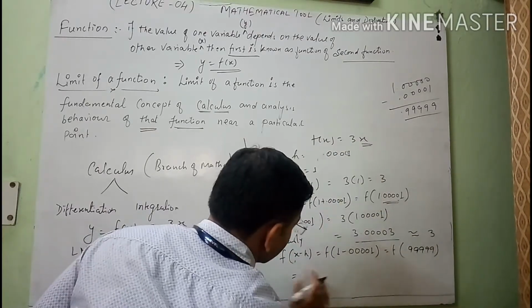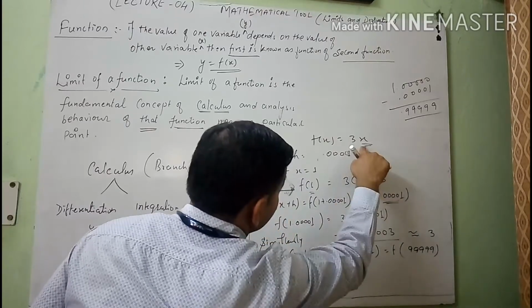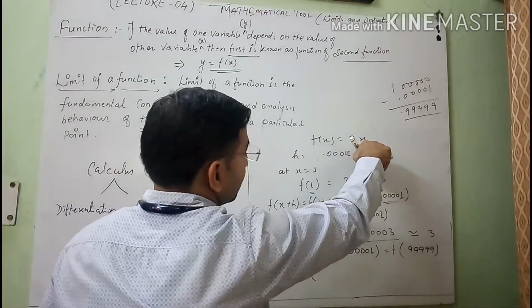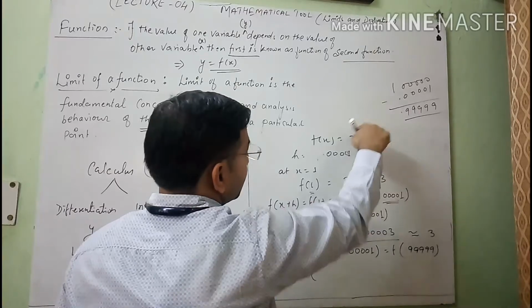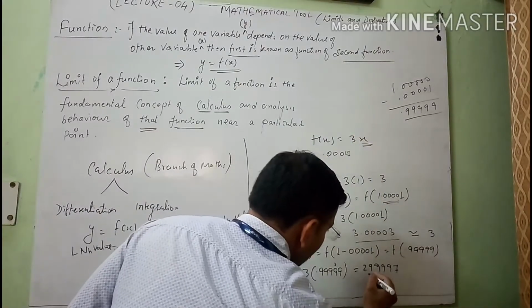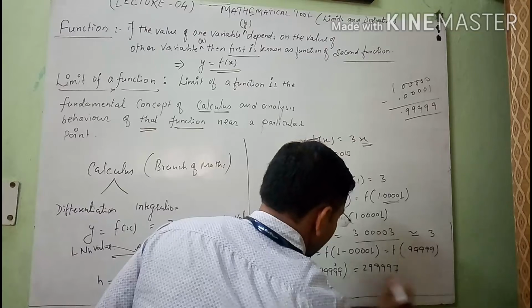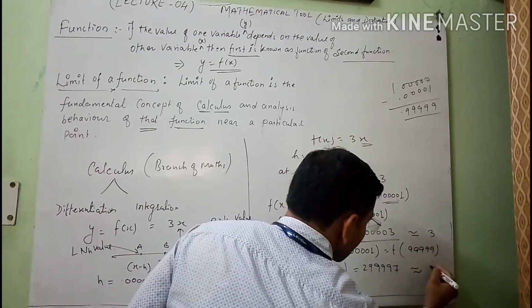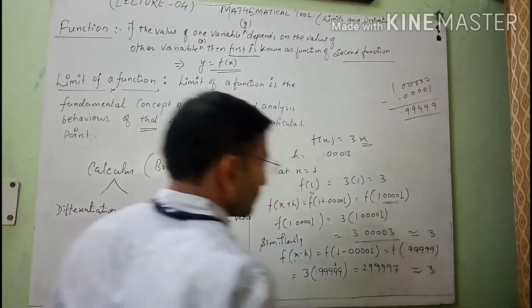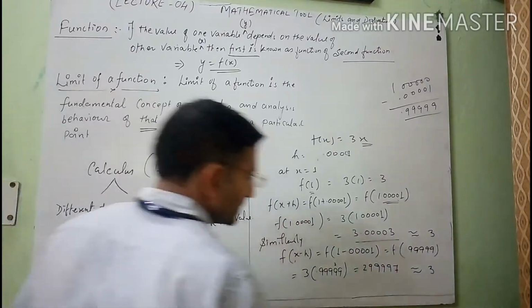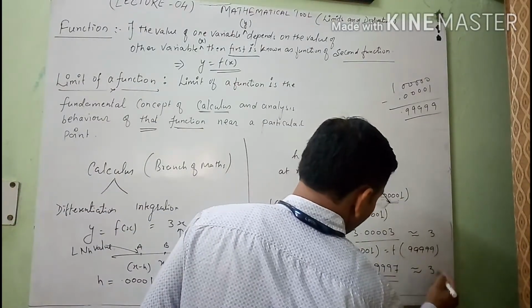So I will substitute the value here. So see, the value of function is 3 into, see, you will substitute the value 0.99999, five times of 9. Here you will get the value here 2.99997, which is also near about equals to 3, means that this value also approaches to 3.